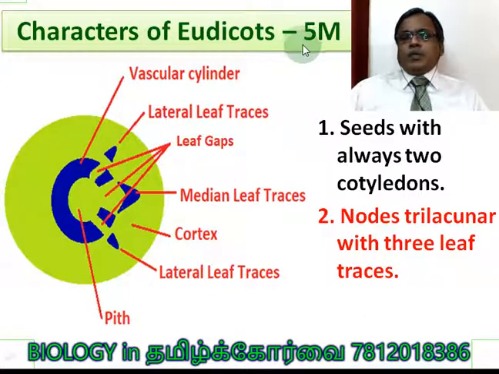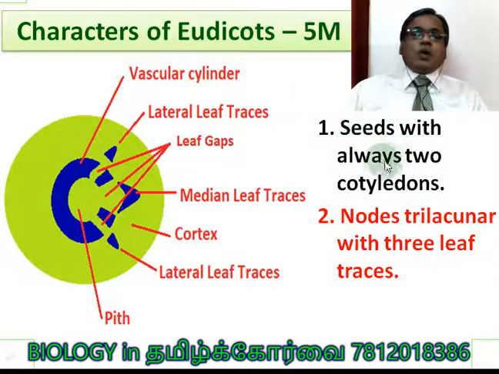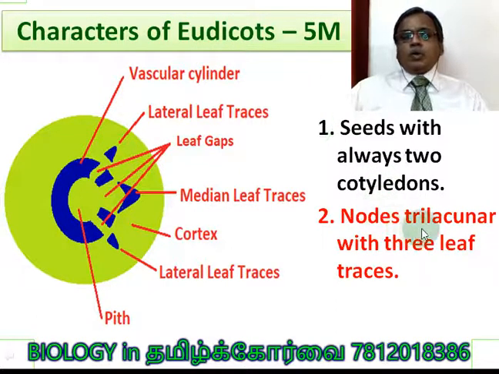Characters of eudicots, 5-mark question. First one is the seed with 2 cotyledons. No doubt they should have 2 cotyledons because they are eudicots, true dicots. Nodes trilacunar with 3 leaf traces.